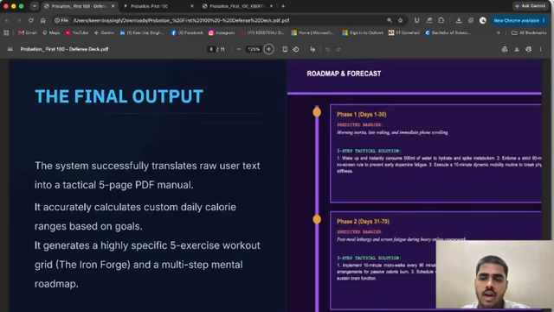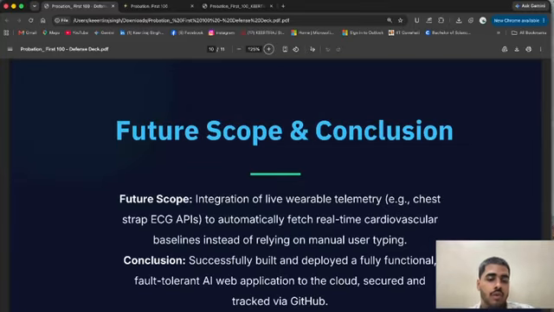And then the thing is the future scope. In future, we can integrate live wearable data, like with Samsung Watch, Apple Watch, Garmin, Fitbit. We can take users' heart rate data, a personalized ECG, so we can track how many calories they burned, whether they are on their goal, or doing it correctly, like in heart rate zones, whether they are doing zone 2 training, zone 3 and others.